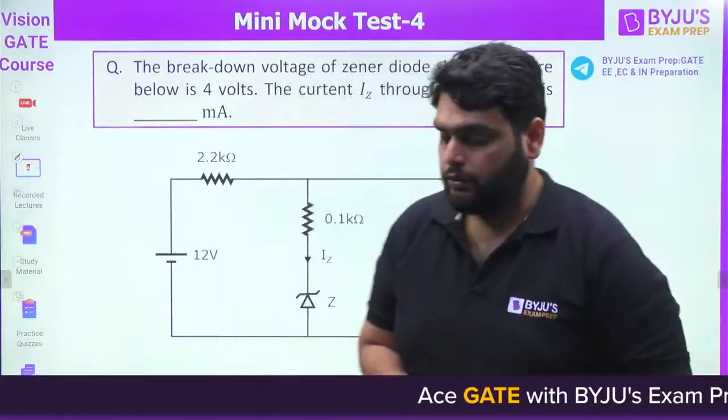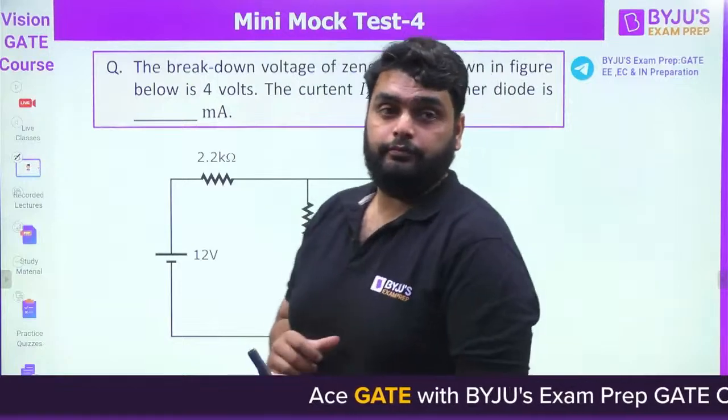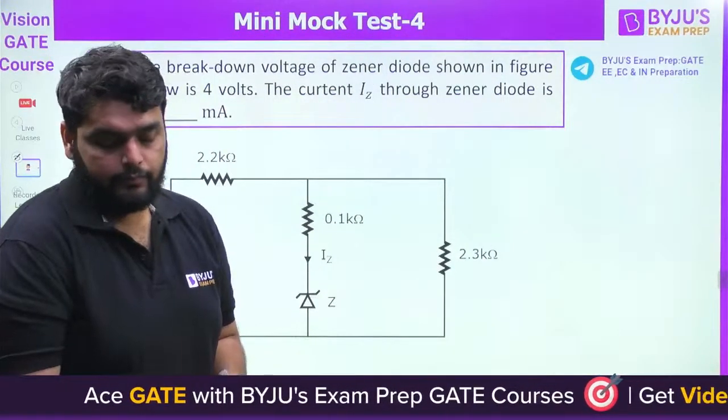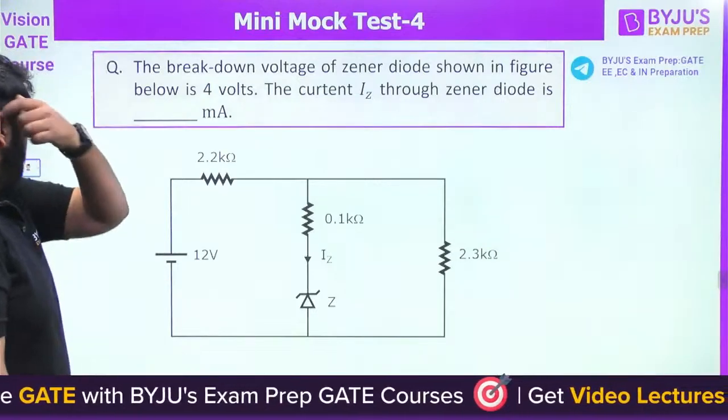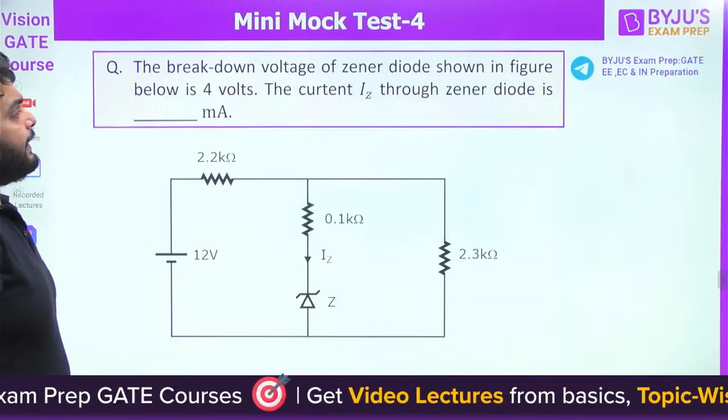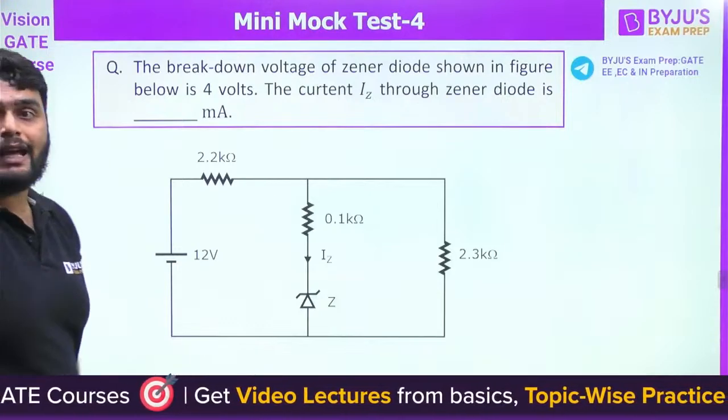The Zener diode question. The breakdown voltage of the Zener diode shown in the figure below is 4 volt. The current IZ through the Zener diode is dash milliampere.